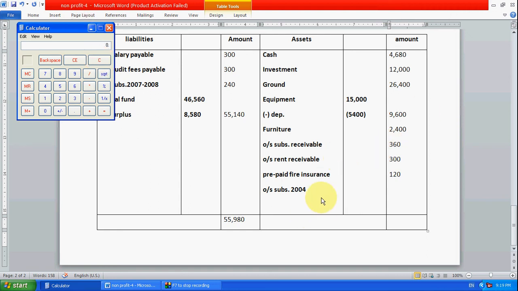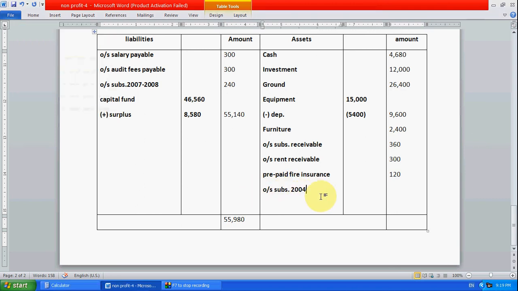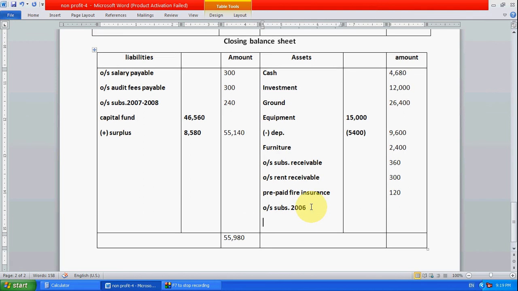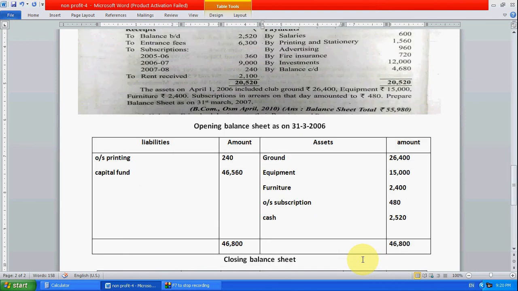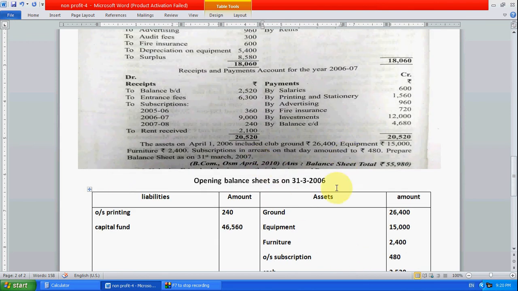So the outstanding subscription, we have forgotten it. It's not 2000, it's for 2006. Current year subscription. You have receivable subscription there. So let's see where it is. Here, see, last year subscription is 360, but last year we had to receive 480.